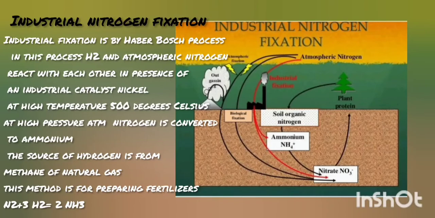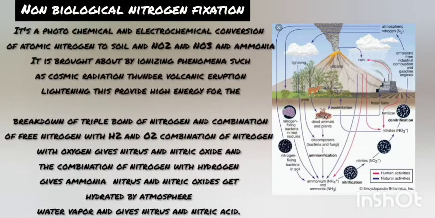Industrial nitrogen fixation. Industrial nitrogen fixation is done by the Haber-Bosch process. In this process, hydrogen and nitrogen react with each other in the presence of an industrial catalyst, nickel, at high temperature and pressure, and the nitrogen is converted into ammonia. The source of hydrogen is the methane of natural gas.